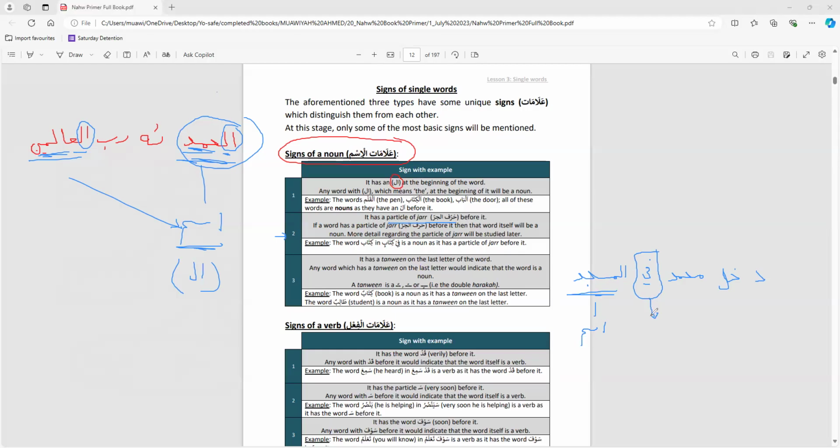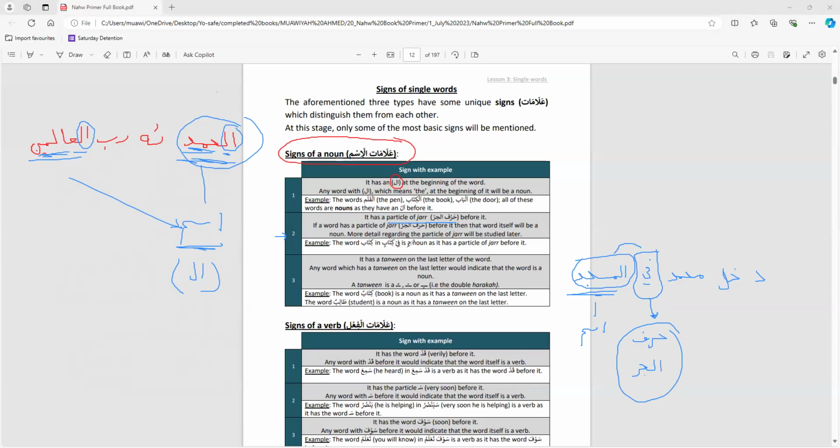Now this word before it, fi, is actually a harf, which you mentioned, but it's a certain type of harf. I again stress we've not covered the types of harf yet. But it's a certain type of harf called harful jar. Now that I've told you that this is a harful jar, then that's a second reason why the word after it is a ism. Because harful jar comes before an ism only. Harful jar only comes before an ism. It never comes before a verb.